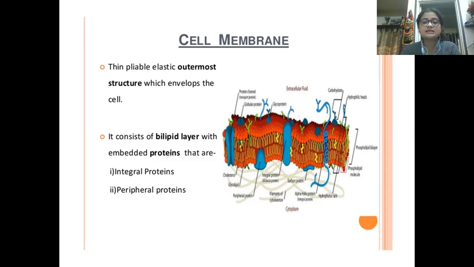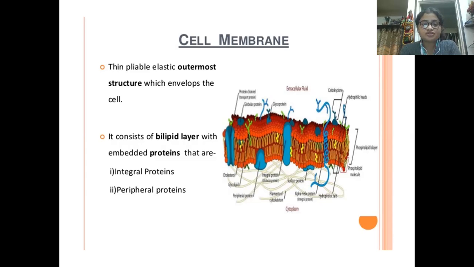So basically it is protecting the cell so that anything and everything cannot enter inside the cell, and vice versa, anything and everything cannot go outside the cell also. The word pliable means flexible. Elasticity and flexibility are almost similar terms. So this membrane is the outermost structure of the cell, which is elastic and flexible in nature.